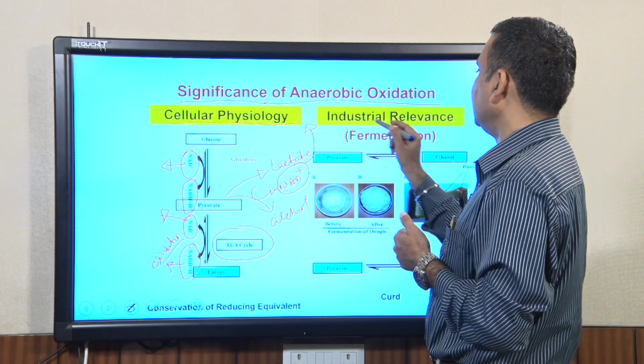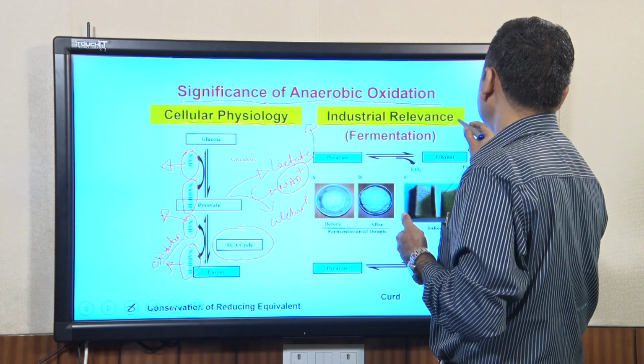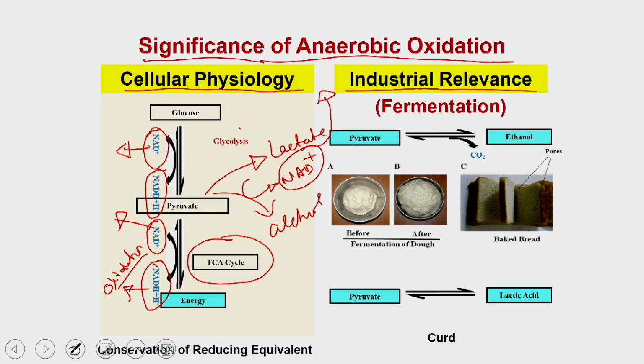Now, let us discuss the industrial relevance or the industrial importance of this anaerobic oxidation. In the first step, the pyruvate is getting converted into ethanol, with the removal of carbon dioxide. So, the classical example in this case is the yeast. We have already discussed that this reaction is very upregulated in the case of yeast. So, that can be used for two purposes.